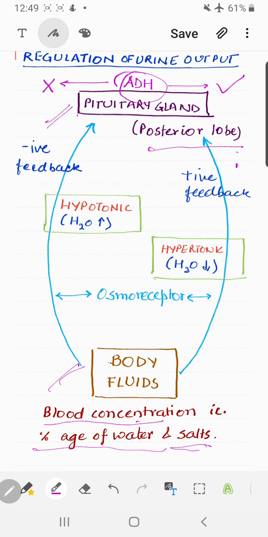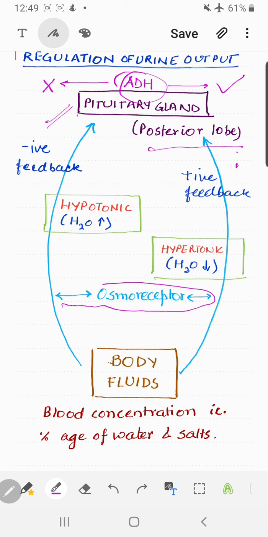So when we see that, if you see that I have drawn two arrows, right? I have made a connection between the body fluids and the pituitary gland. Now, body fluids and pituitary gland, how can they be connected? How can they communicate with each other? So, for this reason, if you see that I have made a double-headed arrow and I have written here osmoreceptors.